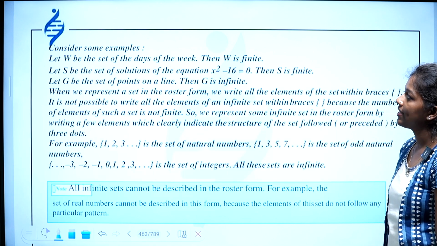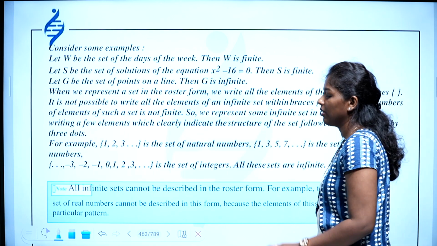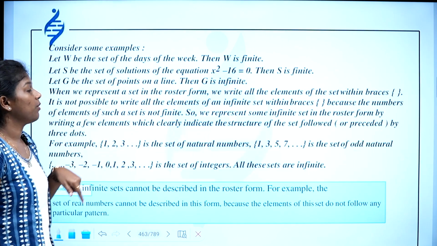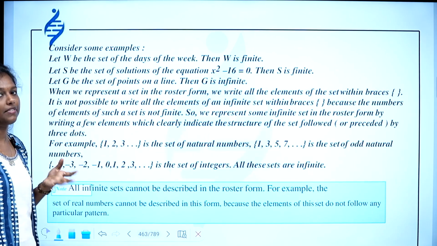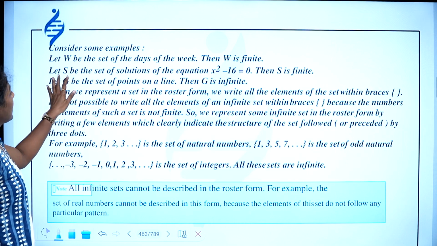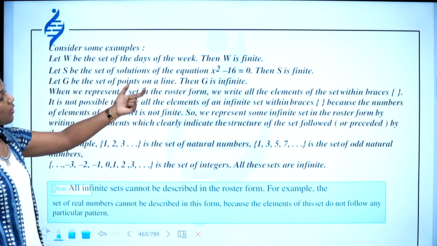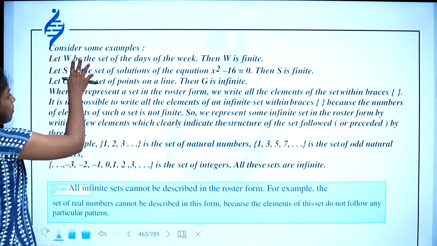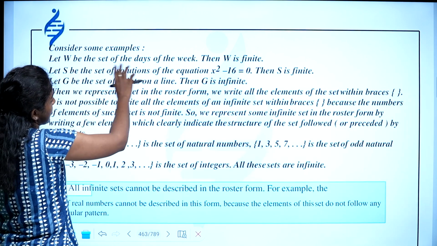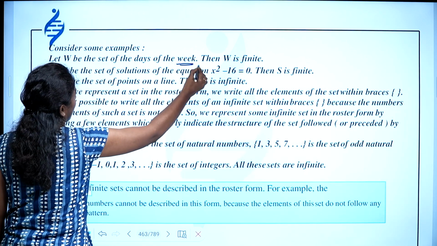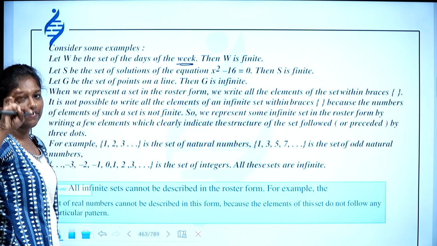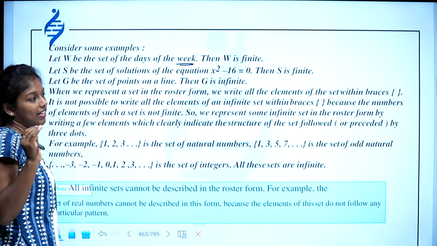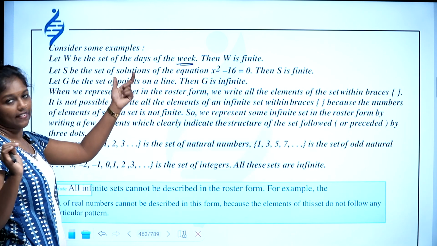Let W be the set of days of the week. Then W is finite. Let S be the set of solutions of the equation. Then S is finite. See, in these two cases, W is the set of days in the week. As we all know, in a week there are 7 days and it's finite. It's not infinite. You can count it up to 7. So it's a finite set.